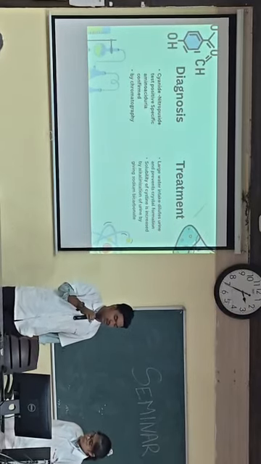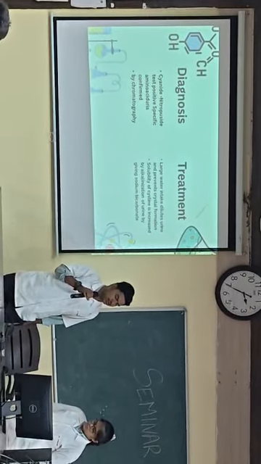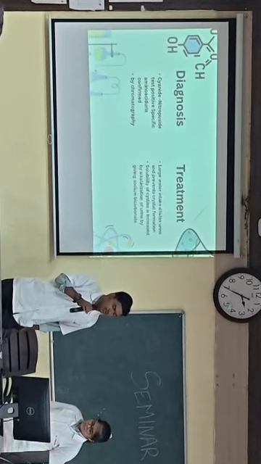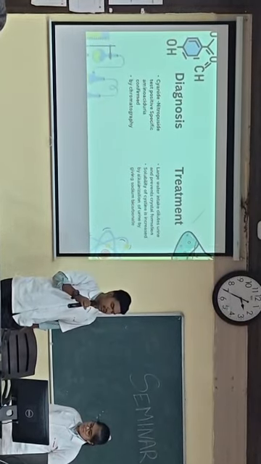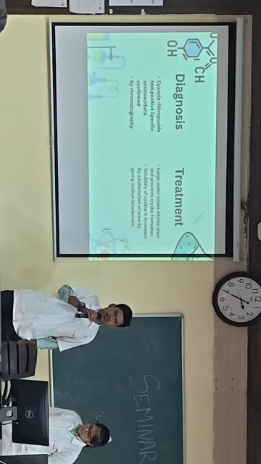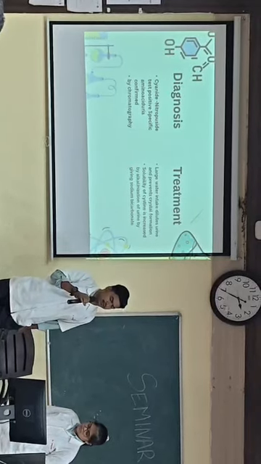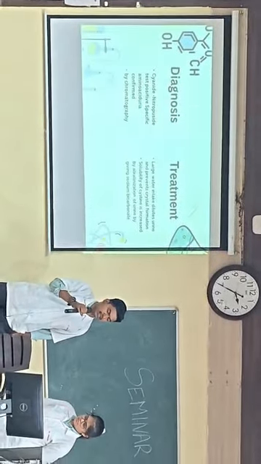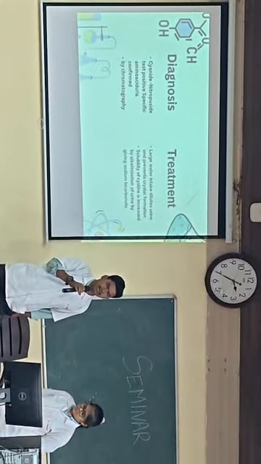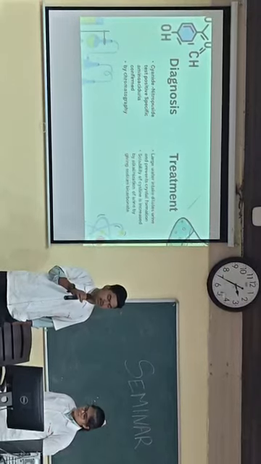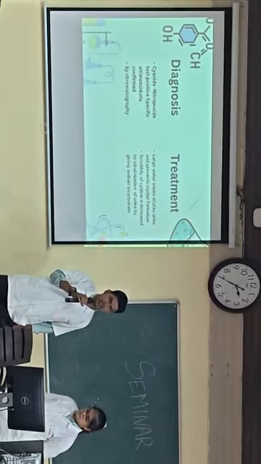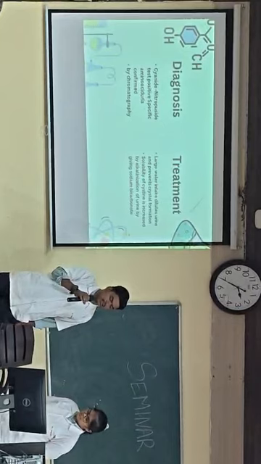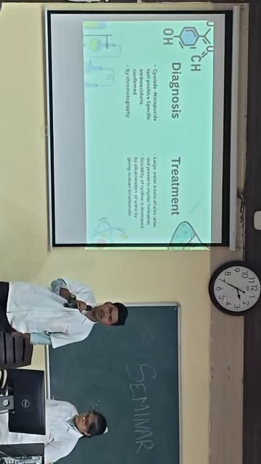Now see the diagnosis of cystinuria. Cystinuria shows a positive cyanide nitroprusside test, and its diagnosis is also done by chromatographic technique. The treatment of cystinuria includes large water intake so that dilute urine is excreted and it prevents crystal formation. Solubility of cystine is increased by alkalization of urine using sodium bicarbonate.